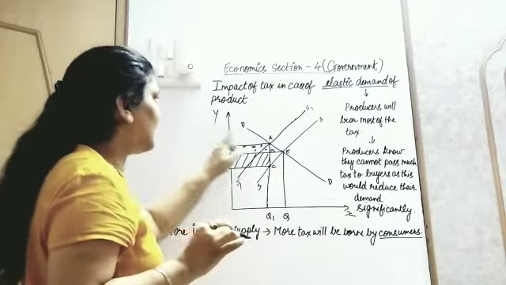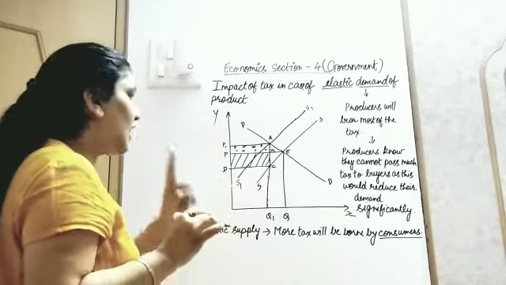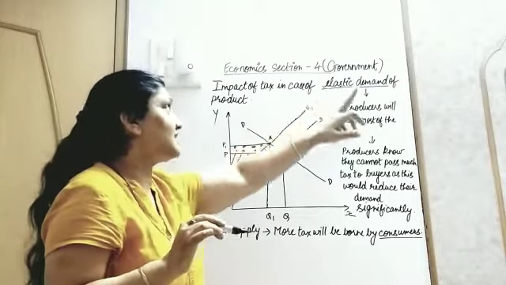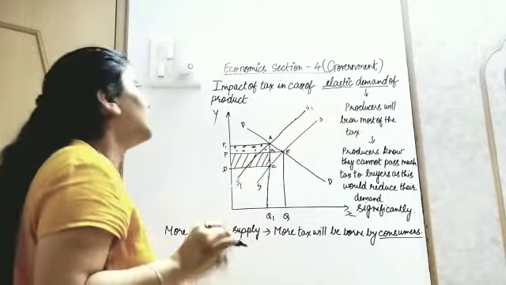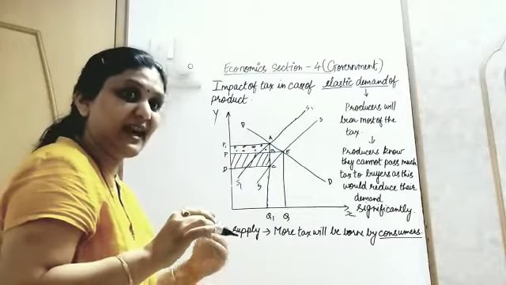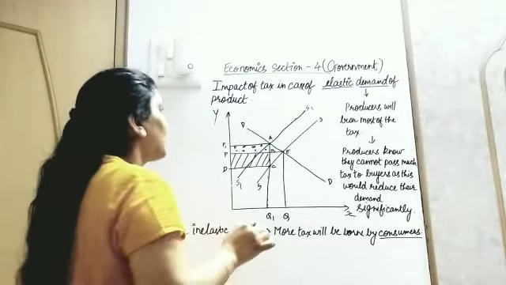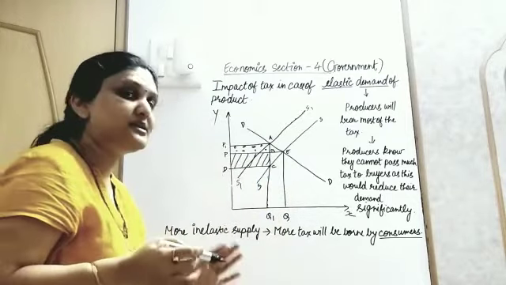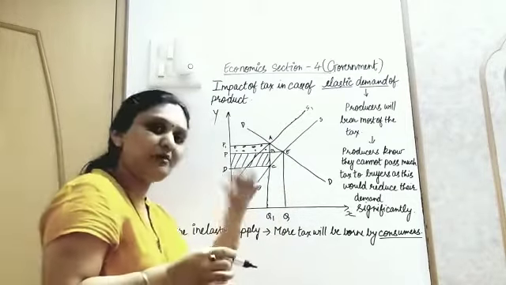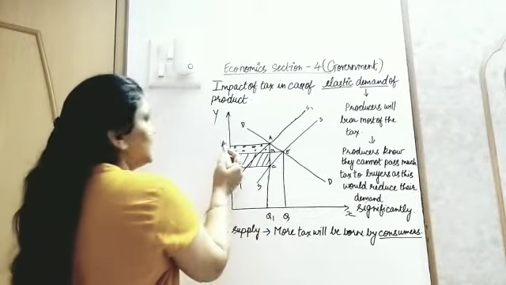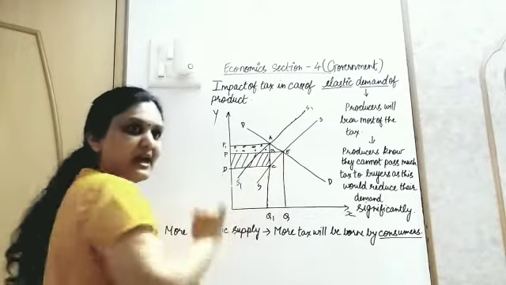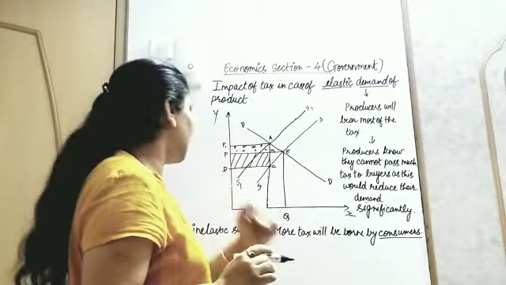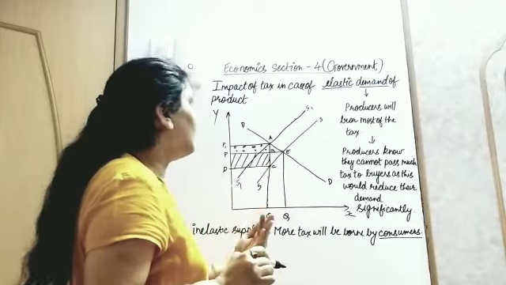The total is P1, A, C, D, out of which the major part, because it is elastic demand, the major part of the increase in tax, the tax burden, is borne by the producer, P, B, C, D. He knows that he cannot increase much of the prices, and only a small part will be shifted to the consumer, that is P1, A, B and P. So this was about the case of elastic demand, and how the impact of tax will be.